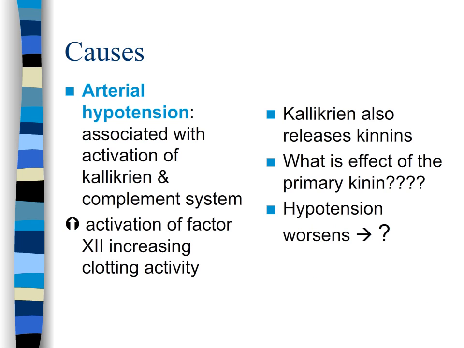Remember that in systemic inflammatory response, the patient has extreme extravasation or third spacing of fluid. This leads to hypotension, and this arterial hypotension is associated with activation of kallikrein and complement system. Remember that kallikrein also releases kinins, and kinins further increase the permeability of the vessels and lead to further third spacing and hypotension. So this worsens the shock associated with the SIRS as well as with the DIC and the blood loss associated with it.